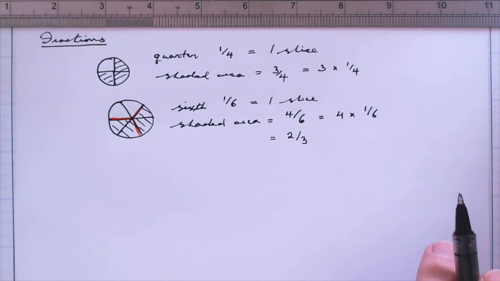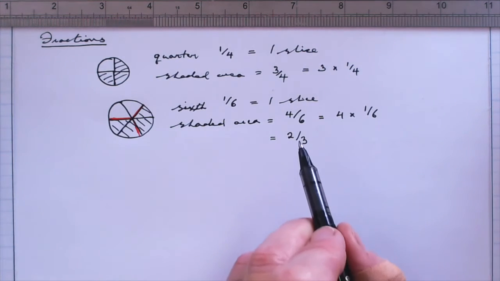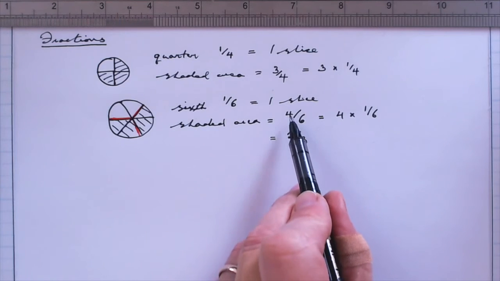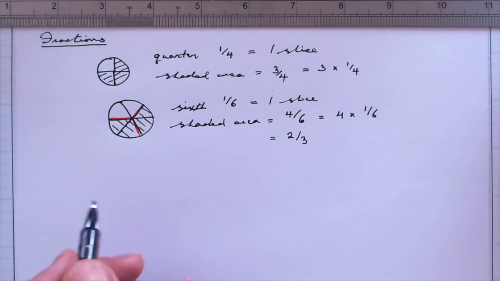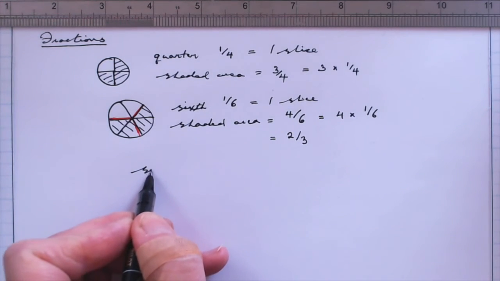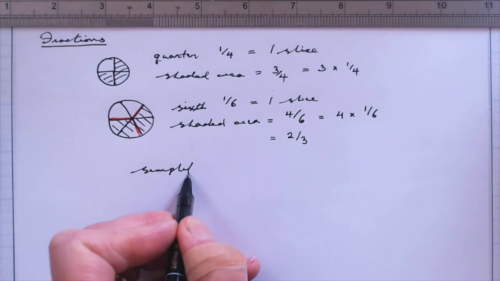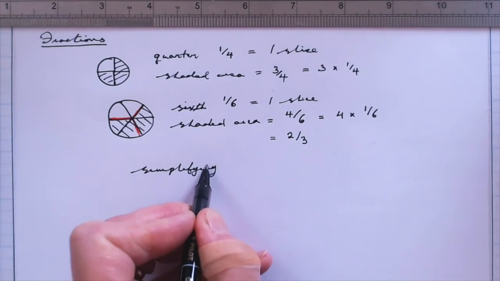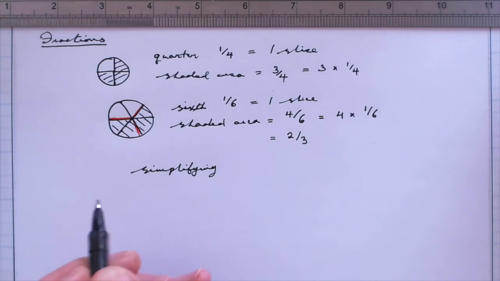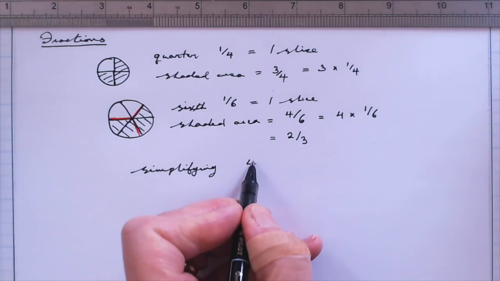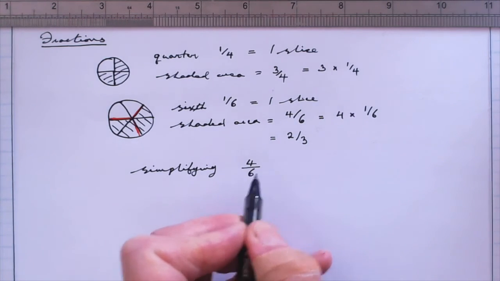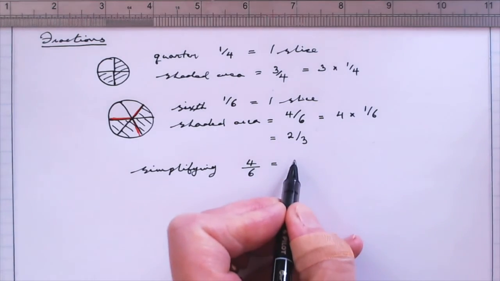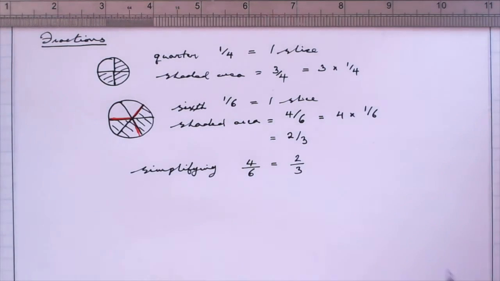And this in fact is an early example of something we'll talk about a little later in the tutorial, about simplifying fractions. So it's just our first example of simplifying. We were easily able to show from the picture that 4/6 is the same as 2/3.